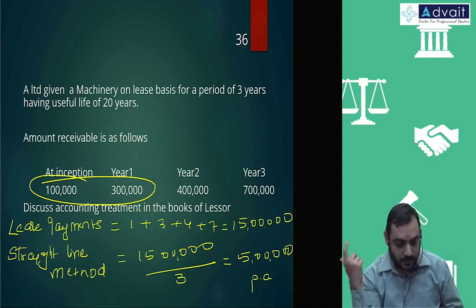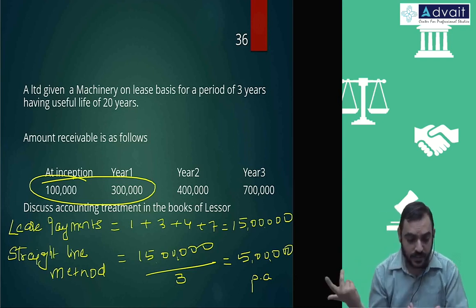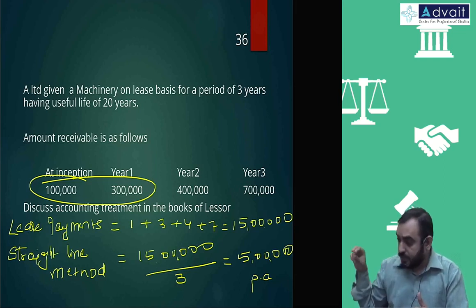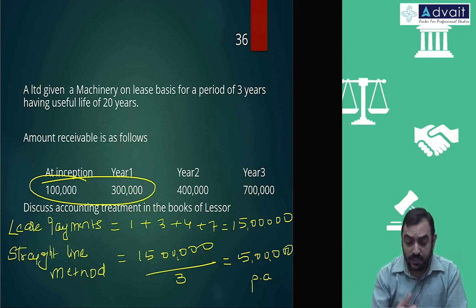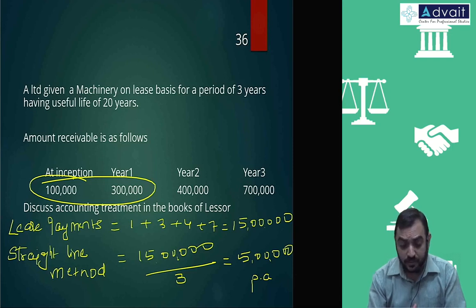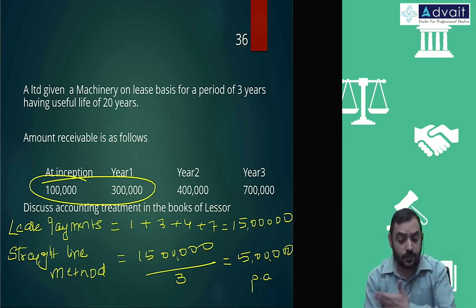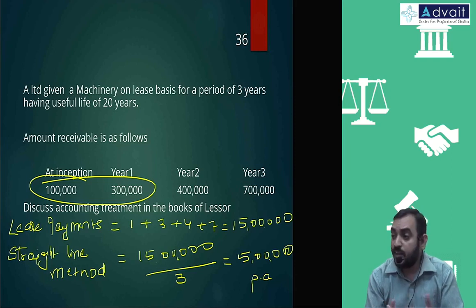I've taken straight line method. If you have any other method, then you should use that other method. So we go for straight line method. If any other method reflects the pattern of benefit, you can do it, but in this problem it is not available, so it's not done. But practically, depending on usage, you can do it. Depending on the fair value, you can do it. Depending on whatever the different methods, allocation is possible.